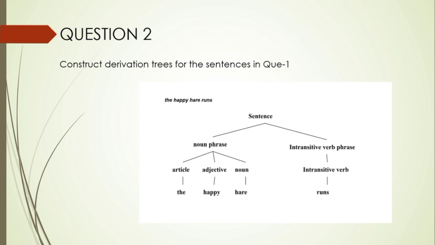Question 2. Construct the derivation trees for the sentences in question 1. The derivation tree for the first sentence will be like this. The happy hare runs. Sentence, noun phrase, and intransitive verb phrase. Noun phrase consists of article, adjective, and noun. The article is the, the adjective is happy here, and the noun is hare. Intransitive verb phrase consists of only the intransitive verb, which is runs.